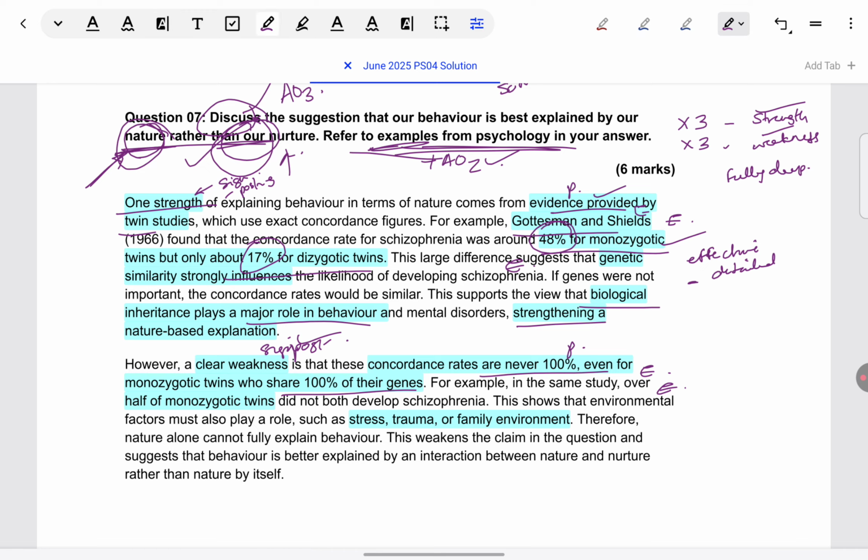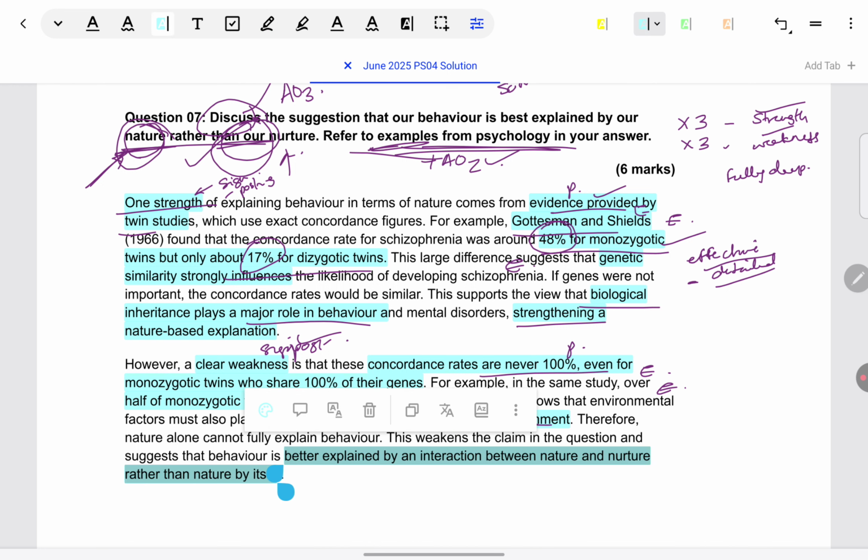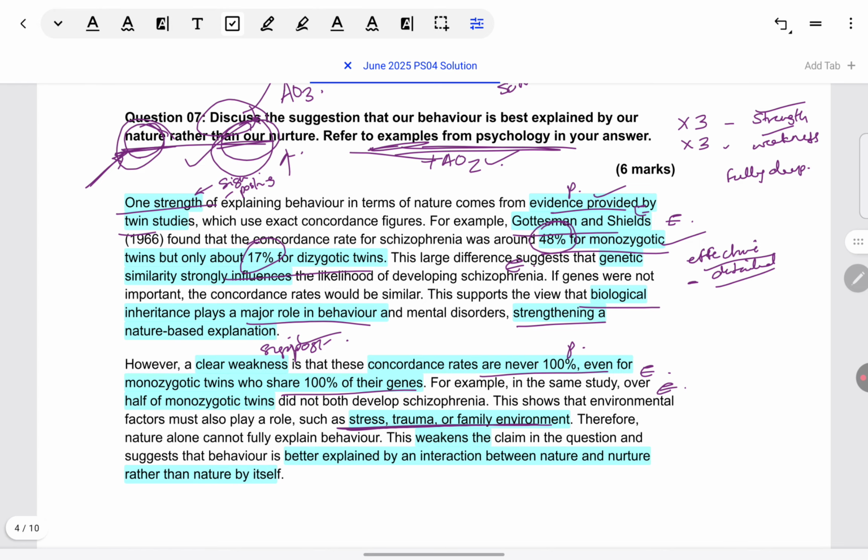See the quality of the answer, how specific examples are given of which nurture factors could contribute to schizophrenia. So it is effective and it is detailed. And then to link off the point, the problem with having this sort of contradiction in research is that it weakens the claim that nature will have a better explanation to give for a behavior than nurture. So we can just end it off that way.